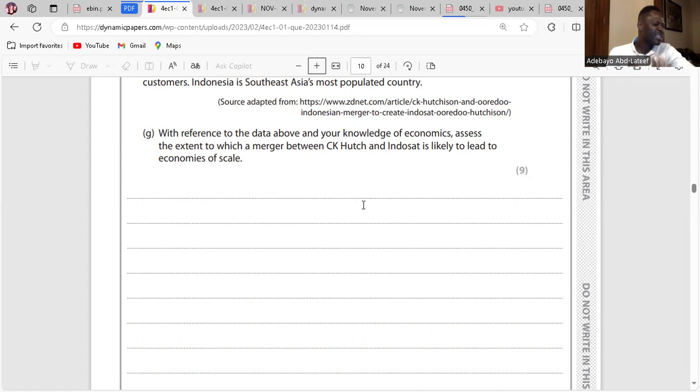Do you see how it doesn't concern profit? Because it's economies of scale, which is about reduction in cost of production. Everything you have to talk about here is cost of production: economies of scale, purchasing, technological, managerial. These are what you have to talk about.